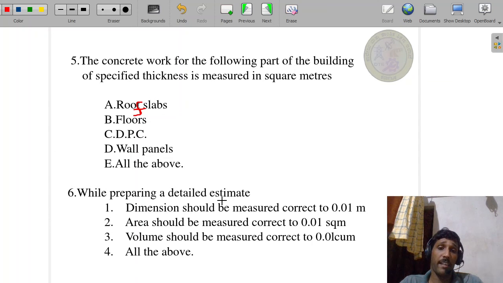While preparing a detailed estimate, dimensions should be measured correct to 0.01 meter. Area should be measured nearest to 0.01 meter square. Volume should be measured correct to 0.01 meter cube. All the above. Which is the correct answer? Option number 4 is the correct answer.